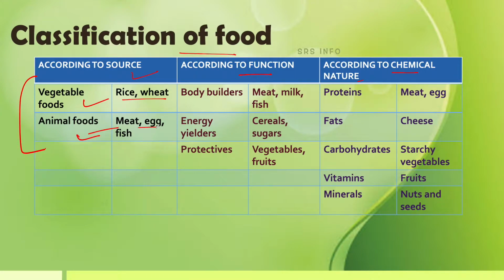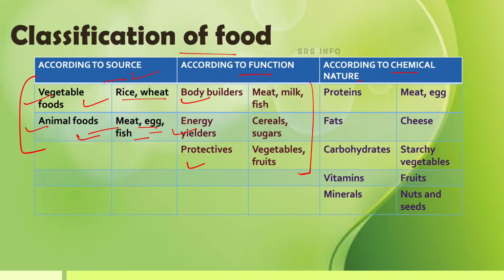Animal foods: meat, egg, fish, etc. Those foods which we get from animals. Okay, these are the animal food. So based on the source, the foods are classified into vegetable and animal foods. Then according to the function of the food, it's again classified into bodybuilders, energy yielders, and protectives.